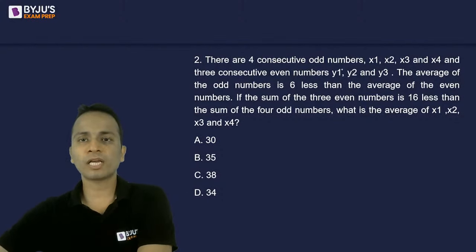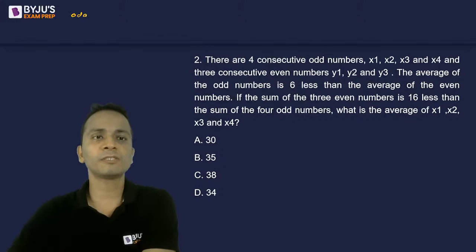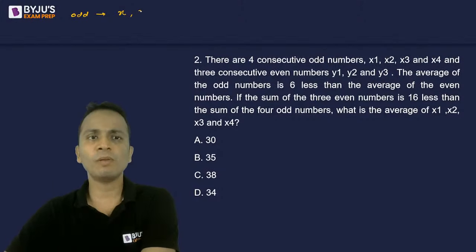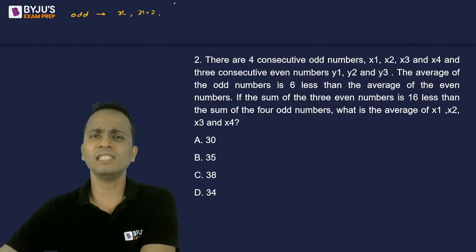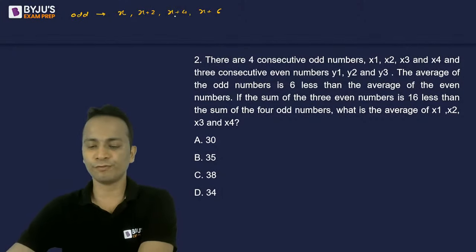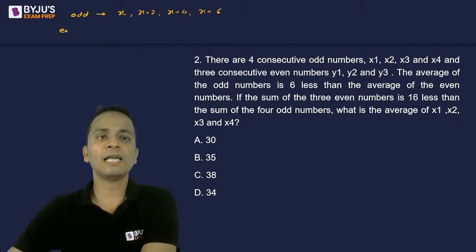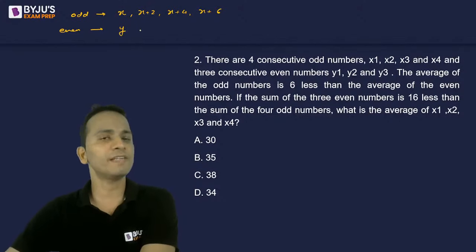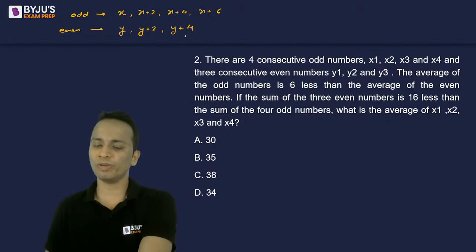Okay, so there are 4 consecutive odd numbers. So I'll consider the first odd number as x. The second will become x plus 2 since they are consecutive odd numbers, then x plus 4 and x plus 6. So this is the set of 4 odd numbers. And even numbers, these are 3 even numbers. I'll assume the first even number as y. Again, even numbers will be separated by 2. So it will be y plus 2 and y plus 4, the other 2 even numbers.